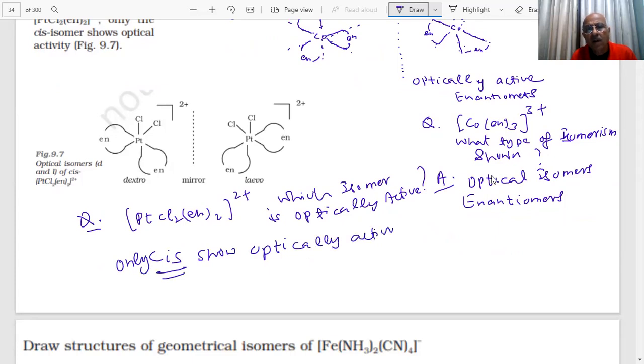We have drawn it already. Here is that. Cl on the same side. These are the cis form, student. These are the mirror images. You can see that they are non-superimposable. One is D, the other is L, student. They are optical isomers. They are nothing but optical isomers, students. These are called optical isomers.